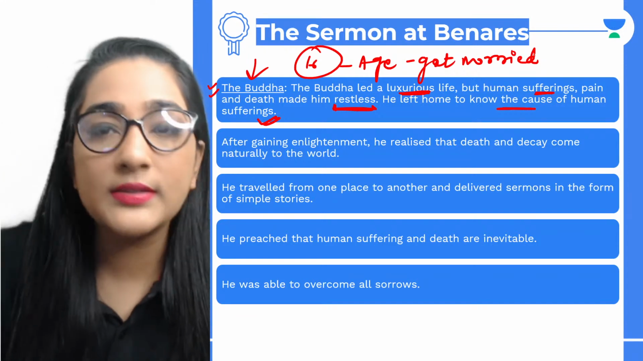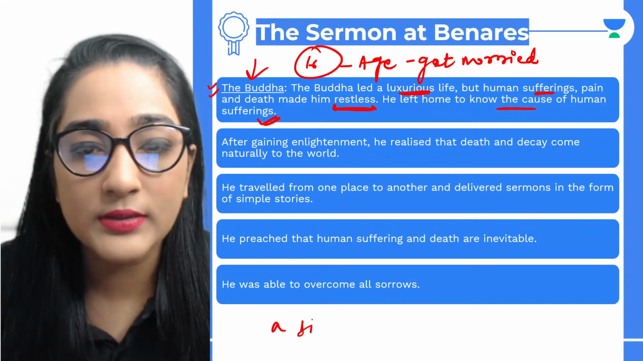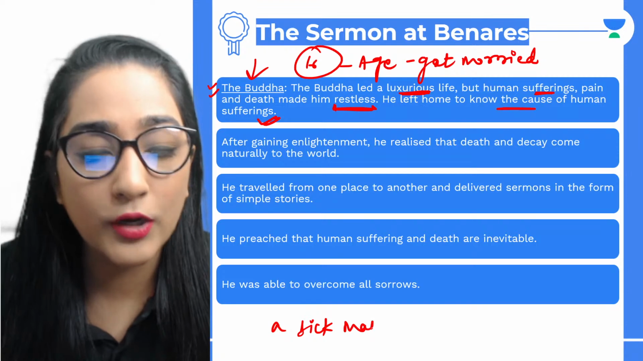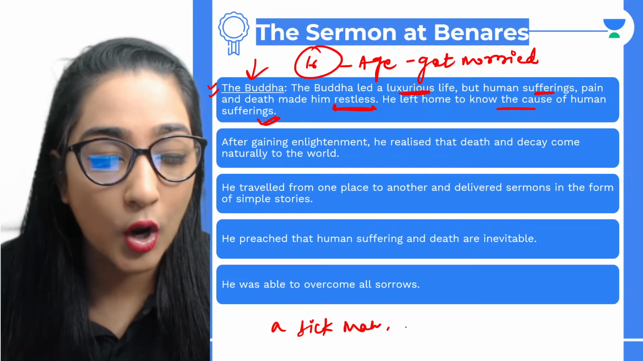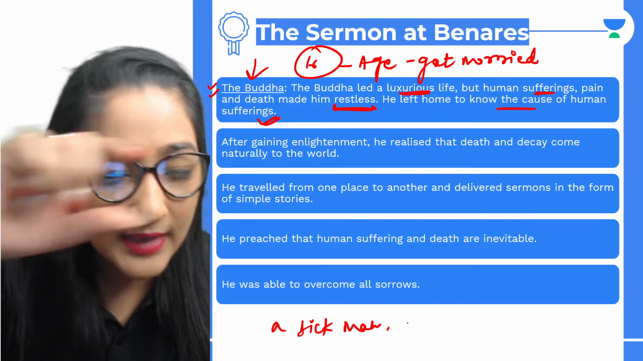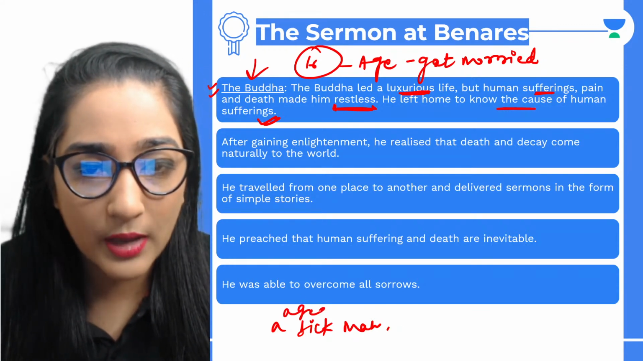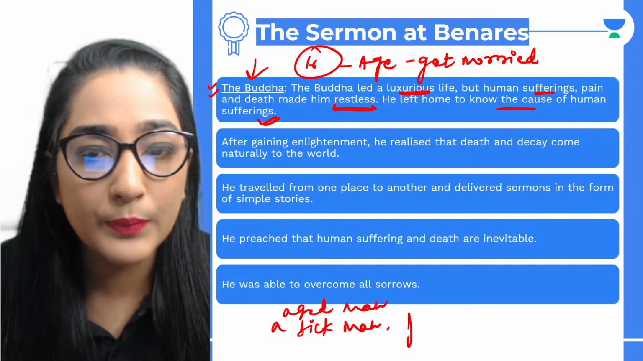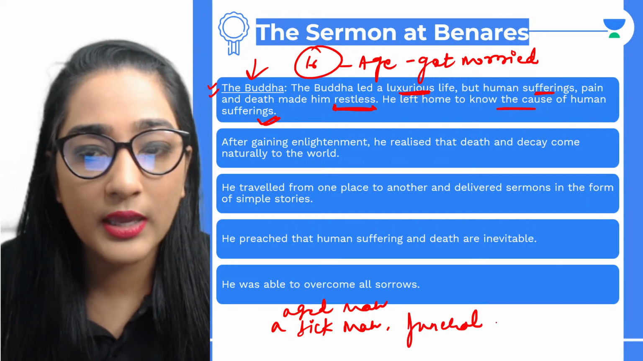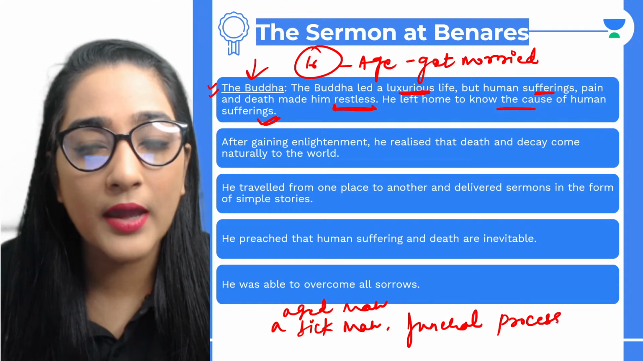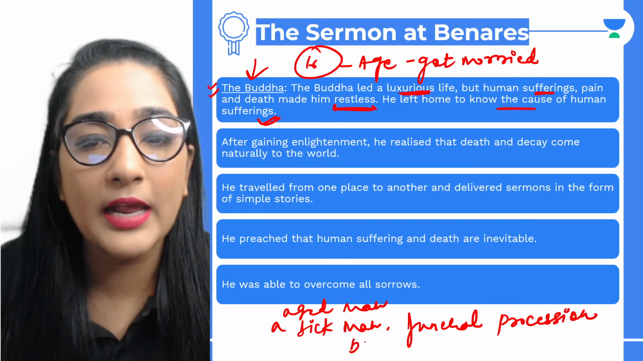He came across a sick man. Please write all these things. And he came across what? What exactly is the order, everybody? Aged man, sick man, funeral procession, and a beggar asking for alms.